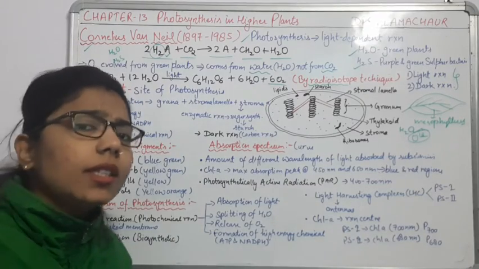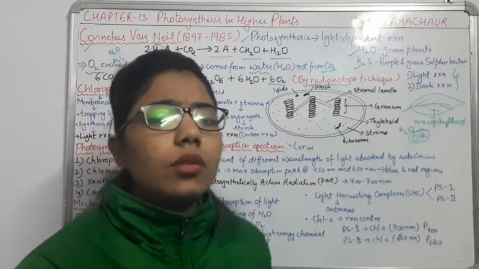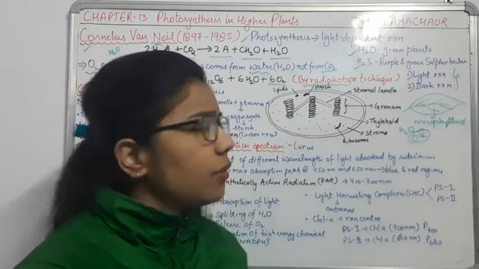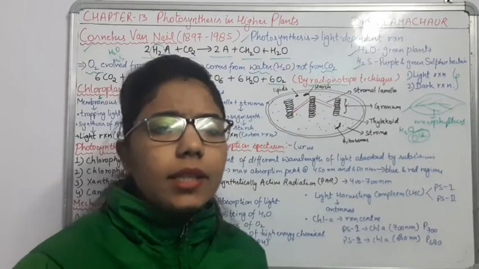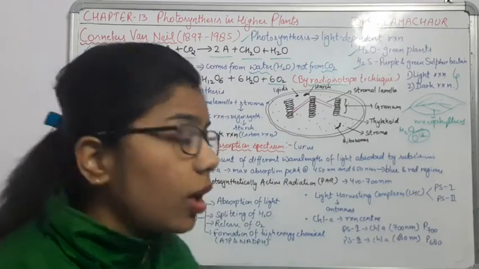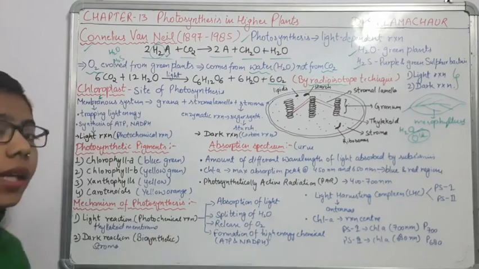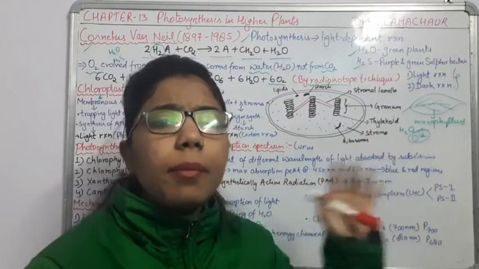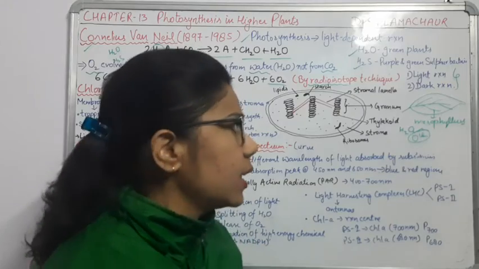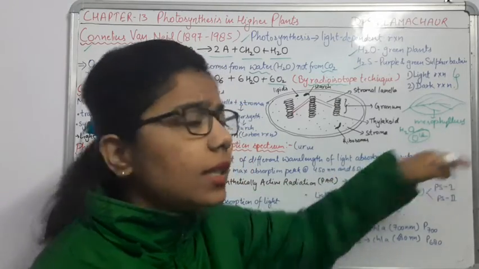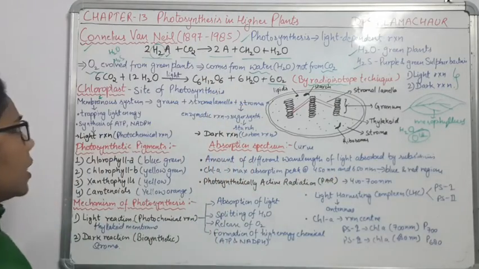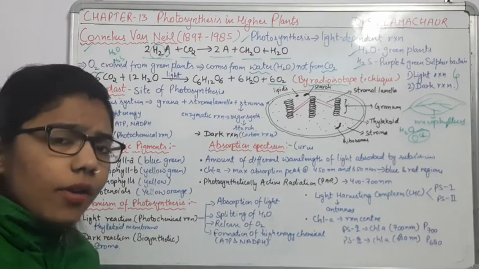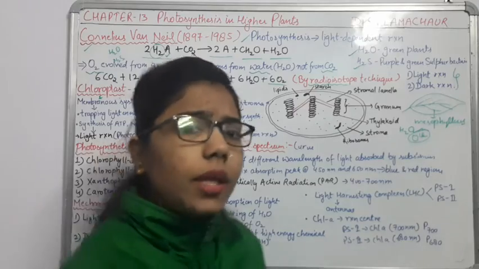Here in these mesophyll cells, there is one cell organelle. We have done this in the earlier chapter also, that chloroplast is one of the cell organelles of green plants. As we are discussing the higher plants here, we will talk about this chloroplast. Chloroplast is a cell organelle which is present in the plant cell. So in the mesophyll cells, what happens? Chloroplast is there. This chloroplast is the site of photosynthesis, where photosynthesis actually takes place.